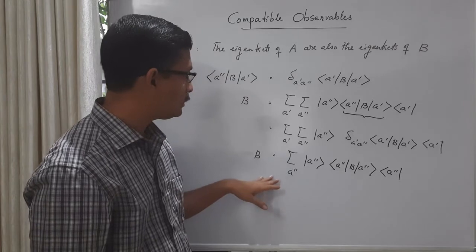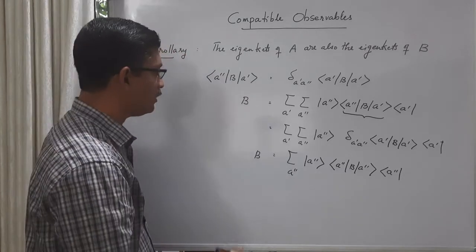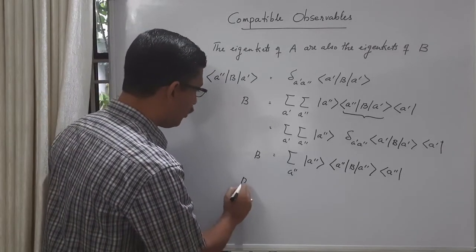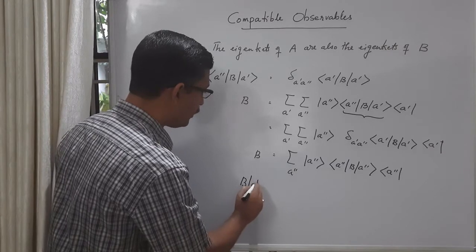Now let us proceed further. Let's ask the question: what happens when B operates on an eigenket of A?